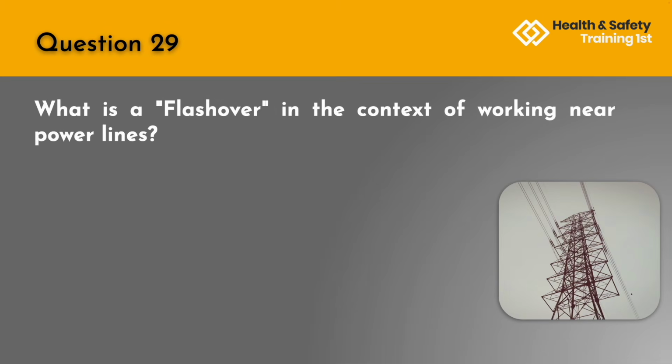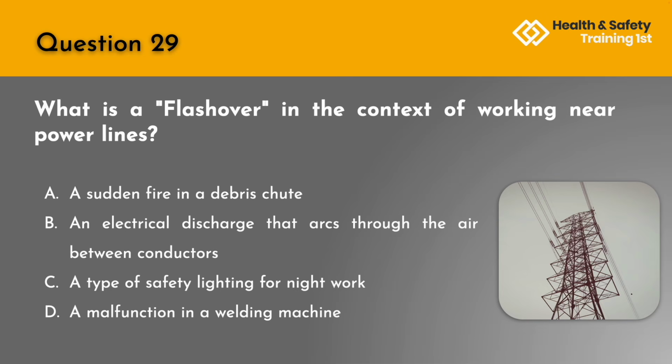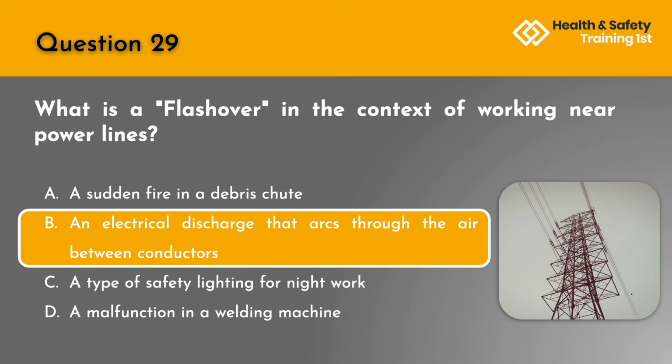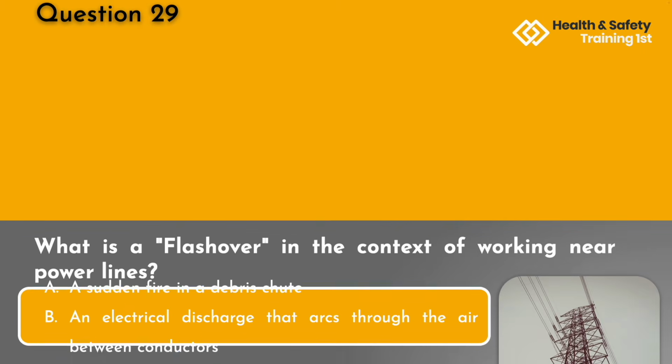Question 29. What is a flashover in the context of working near power lines? A. A sudden fire in a debris chute. B. An electrical discharge that arcs through the air between conductors. C. A type of safety lighting for night work. Or D. A malfunction in a welding machine. The correct answer is B. An electrical discharge that arcs through the air between conductors.